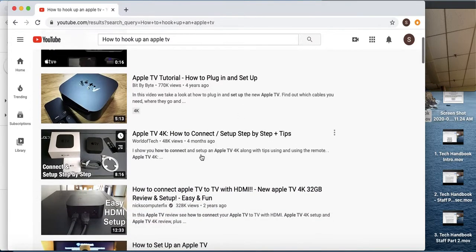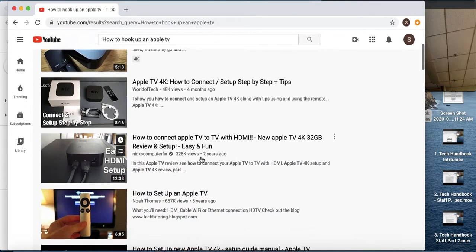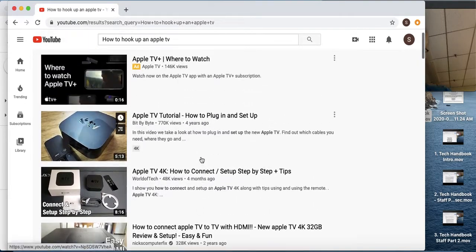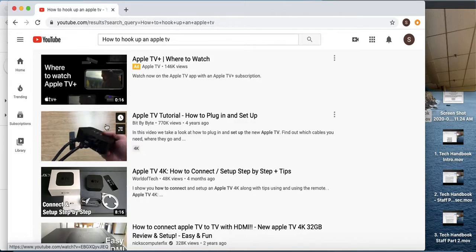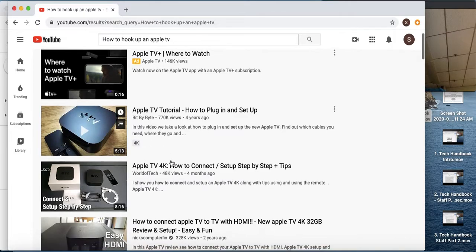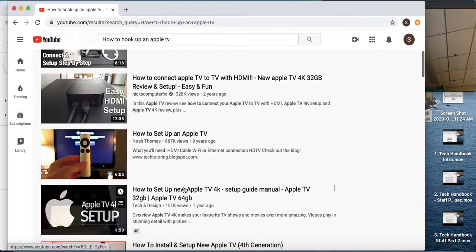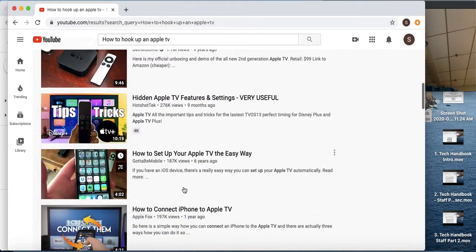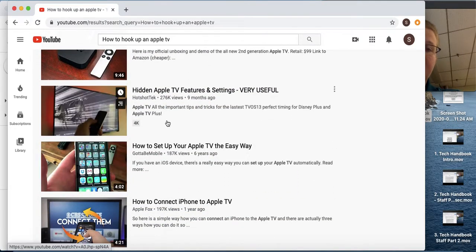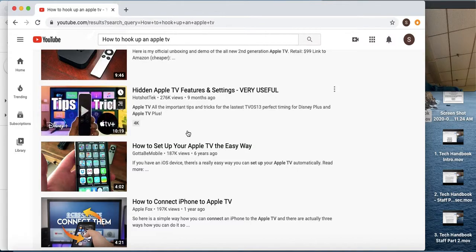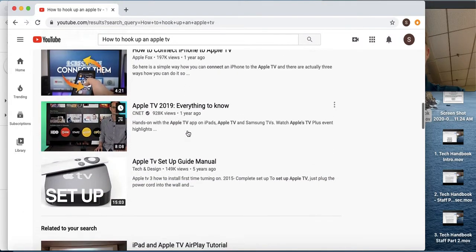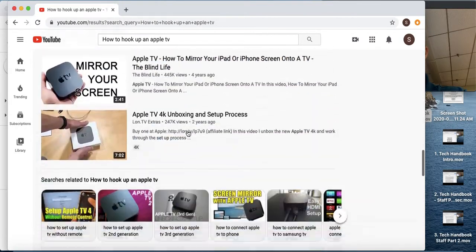Okay, how to hook up an Apple TV. All right. Now, most of this probably you just look at it and thought, oh my gosh, I'm going to fall asleep. However, look, 5 minutes and you can just learn how to hook up an Apple TV. Now, it might be a little bit boring to you, but you might learn some stuff from it. So, and tips and tricks. Anything that says tips and tricks, it's usually friendly to watch. Well, not always though, so be careful. But that's a really good one.